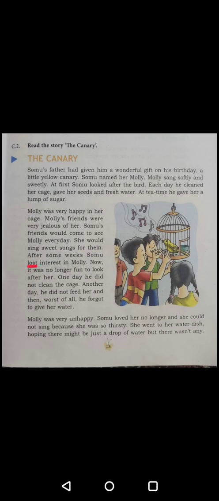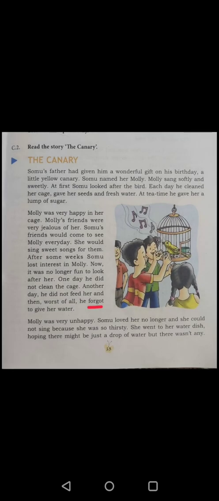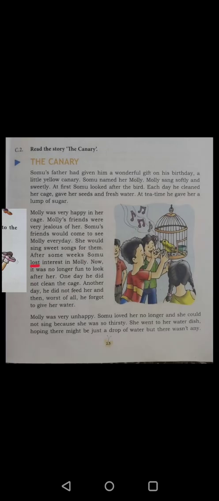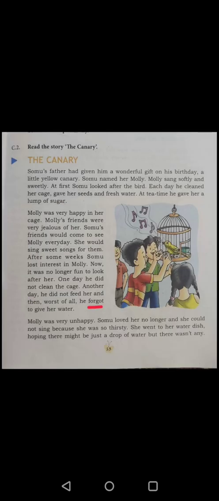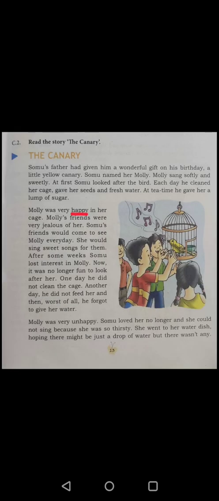First word is found, and opposite of found is lost. Second word is remembered, and opposite of remembered is forgot. Next word, third word is sad, and opposite of sad is happy.